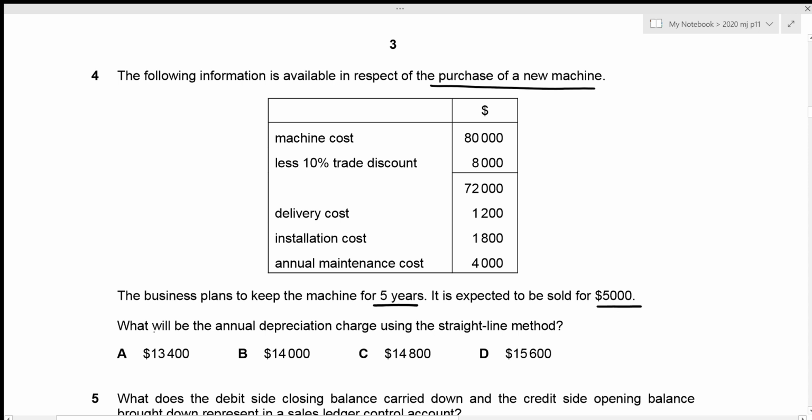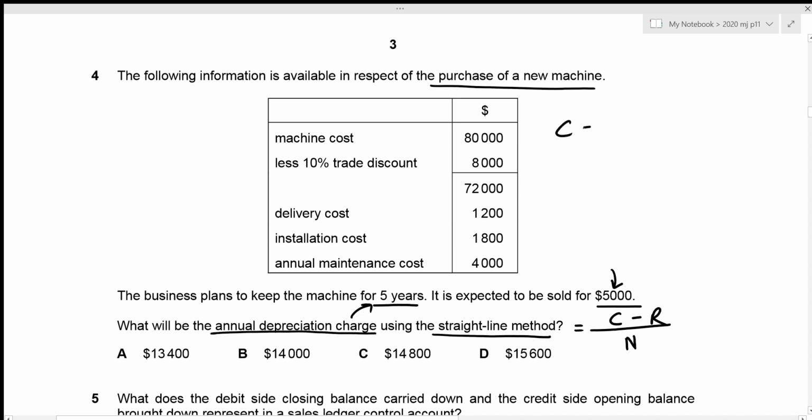Now we need to figure out the annual depreciation charge using the straight line method. Like I said before, the annual depreciation charge is just going to be the cost minus residual value divided by the useful number of years, right? So we already have our residual value to be 5,000 and the number of years to be 5. We now need to figure out our cost of the new machine.